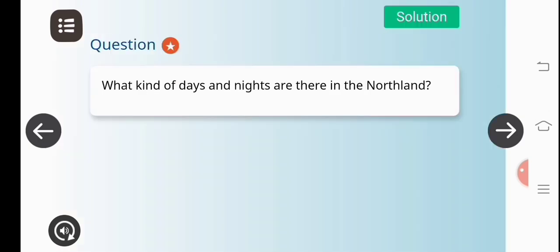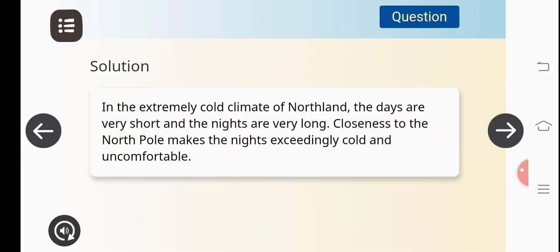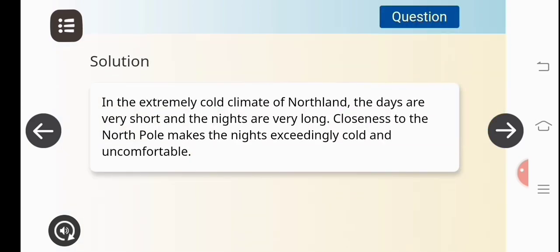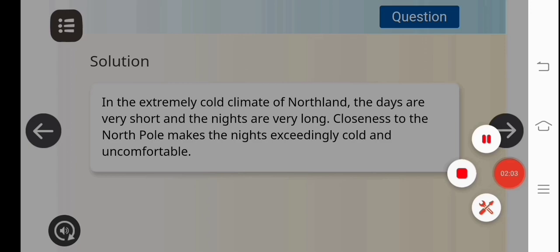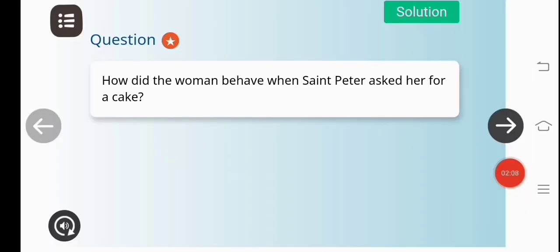We'll see another question. What kind of days and nights are there in the Northland? In the extremely cold climate of Northland, the days are very short, and the nights are very long. Closeness to the North Pole makes the nights exceedingly cold and uncomfortable. Well, guys, now we'll see another part of this poem. Now we'll see a long question answer.